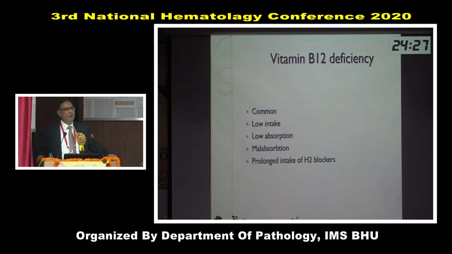The causes of B12 deficiency: low intake because of vegetarian diet, but the more common factor in our population is low absorption because of various gastrointestinal problems. Also the patient may be taking H2 blockers for gastritis for a long time. It suppresses acid secretion leading to decreased B12 absorption.